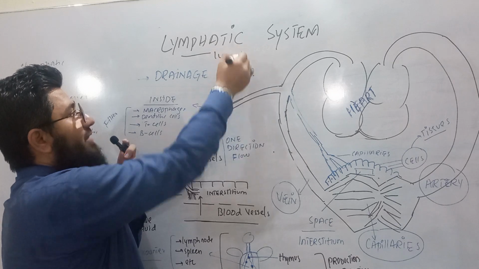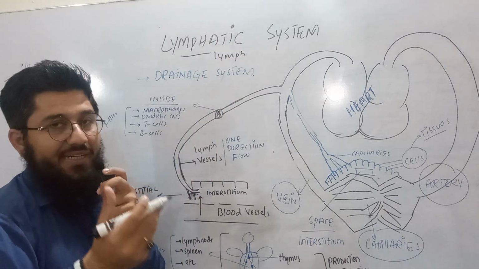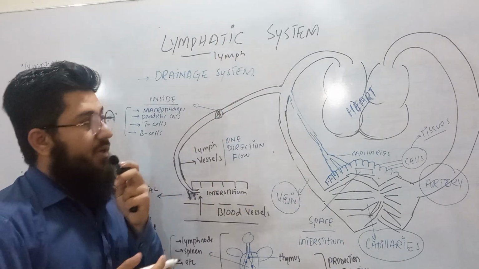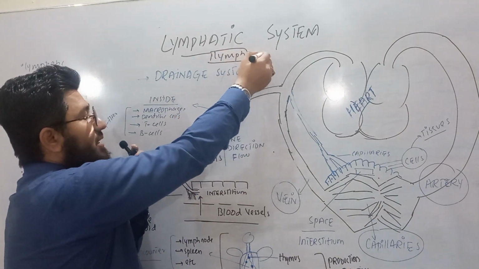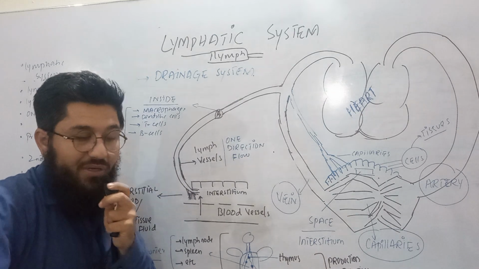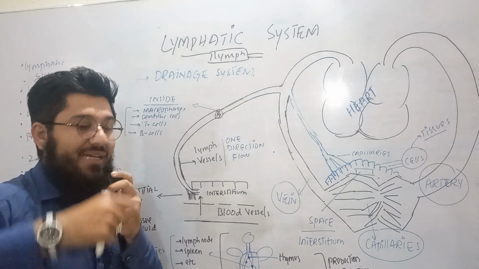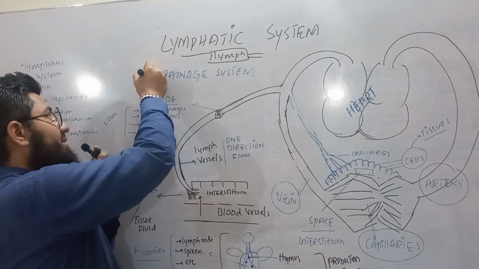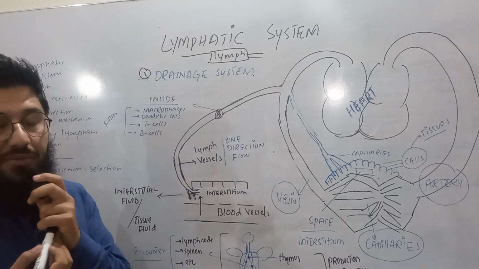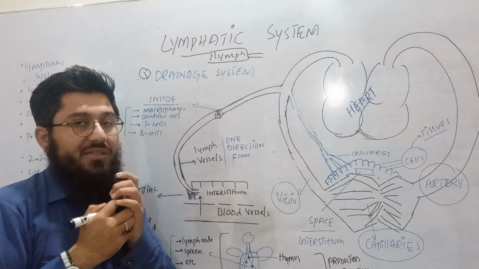So what is lymph now? It is simply a fluid of certain type, which we will discuss a moment later. The lymph is a fluid. That fluid is moving in the vessels. Those vessels are in the entire body. Those vessels make a system. That system is called the lymphatic system. The very first thing is that the lymphatic system can also be called a drainage system.